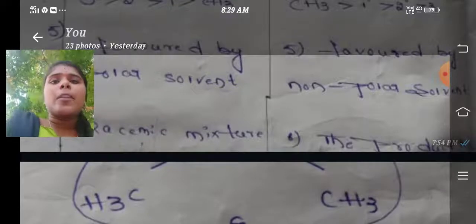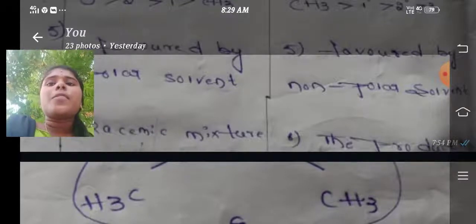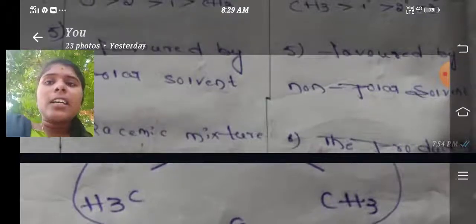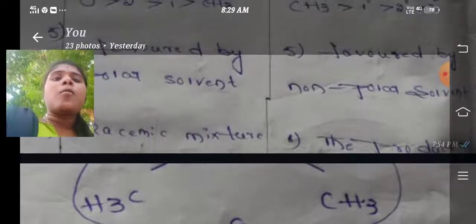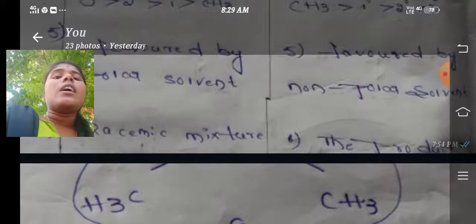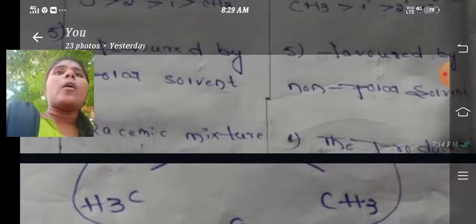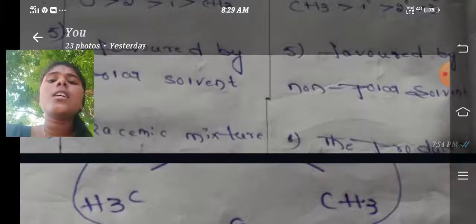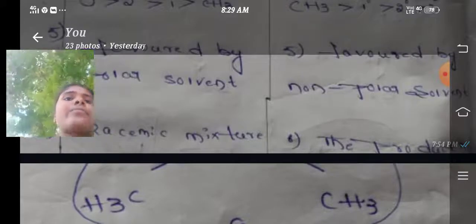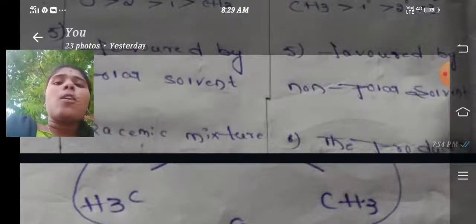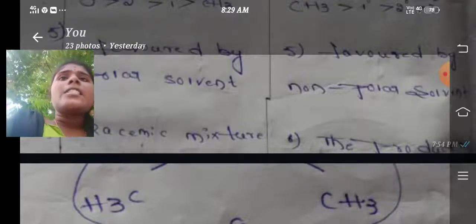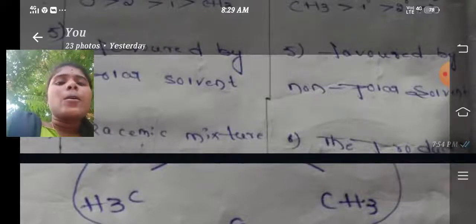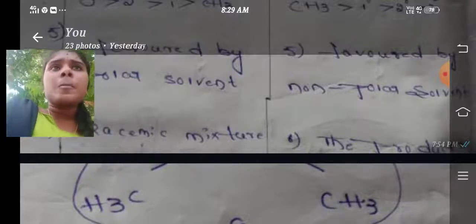Racemic mixture is the product in SN1, but in the case of SN2, the nucleophile attacks the carbon atom from the direction opposite to the leaving group, which is the bromide ion. Initially the substrate is like this, with the bromide group on the right side.